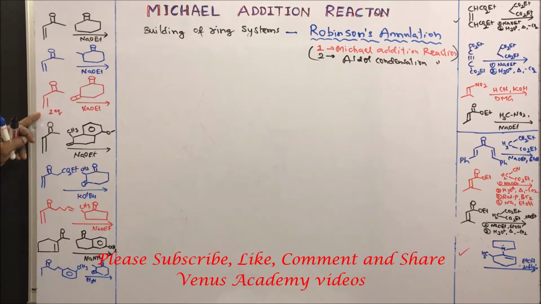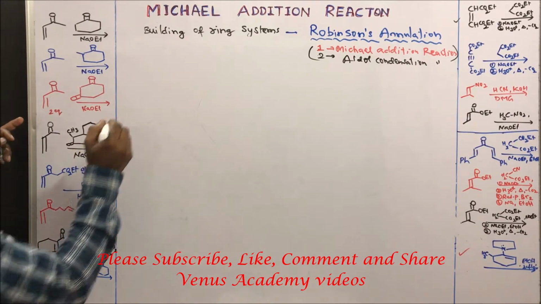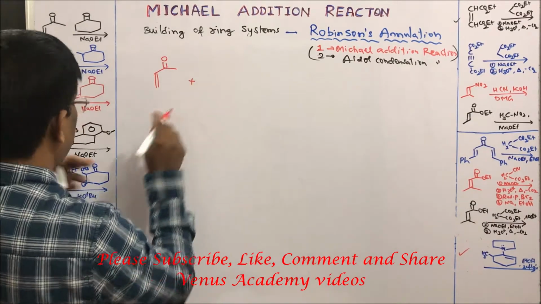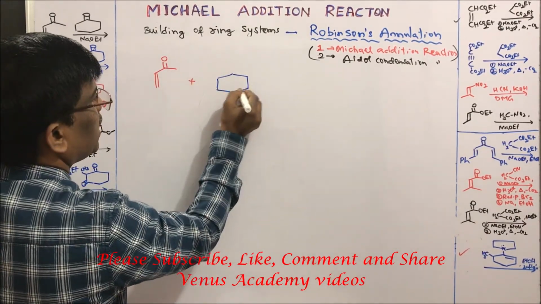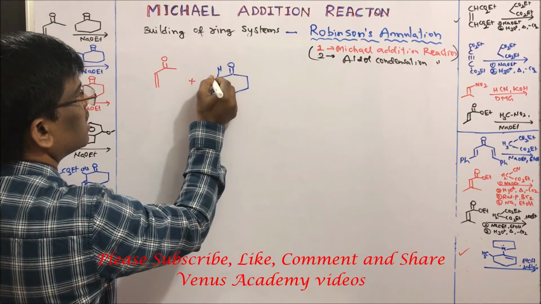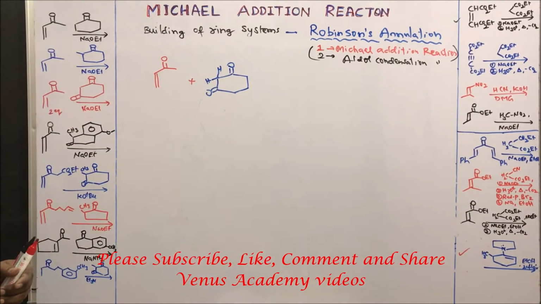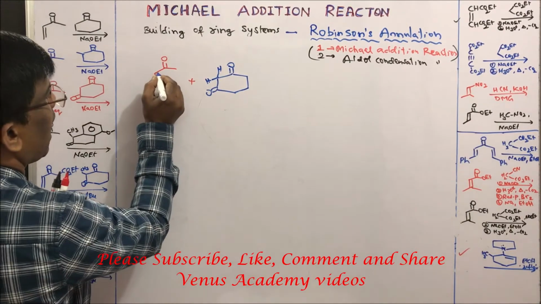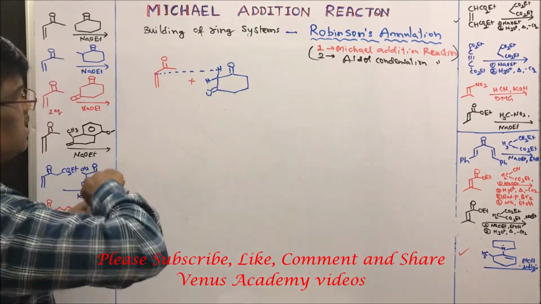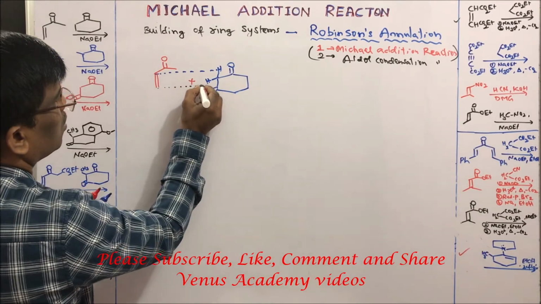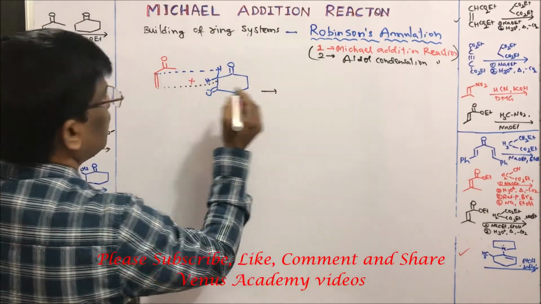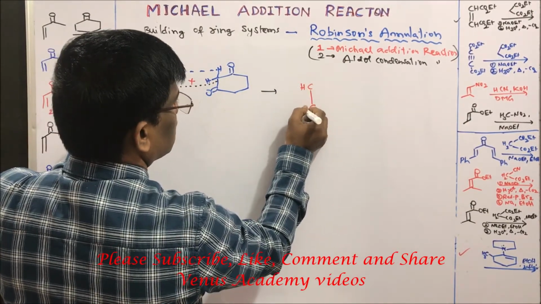If I take two equivalents of this acceptor, what is going to happen? Let us see. Methyl vinyl ketone plus a cyclic beta diketone. It has two active hydrogens here. What I said, simply add this carbon to the beta carbon to give CH2.